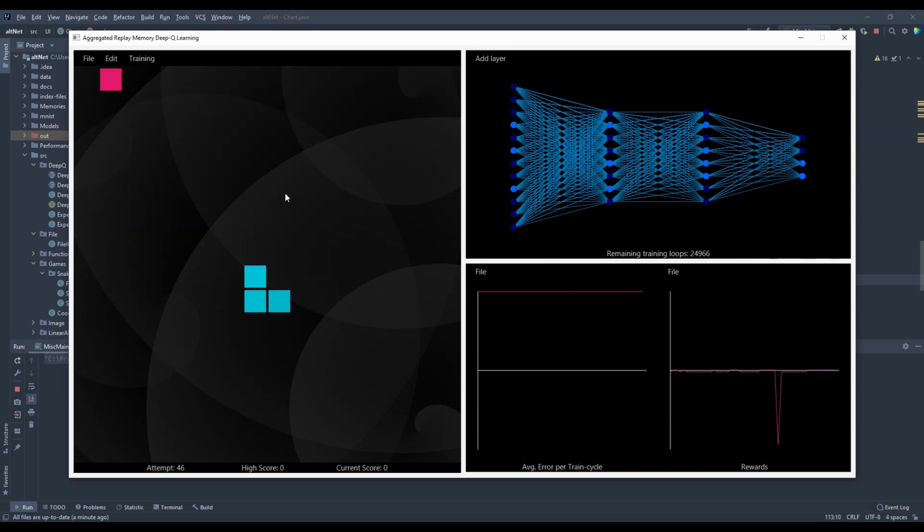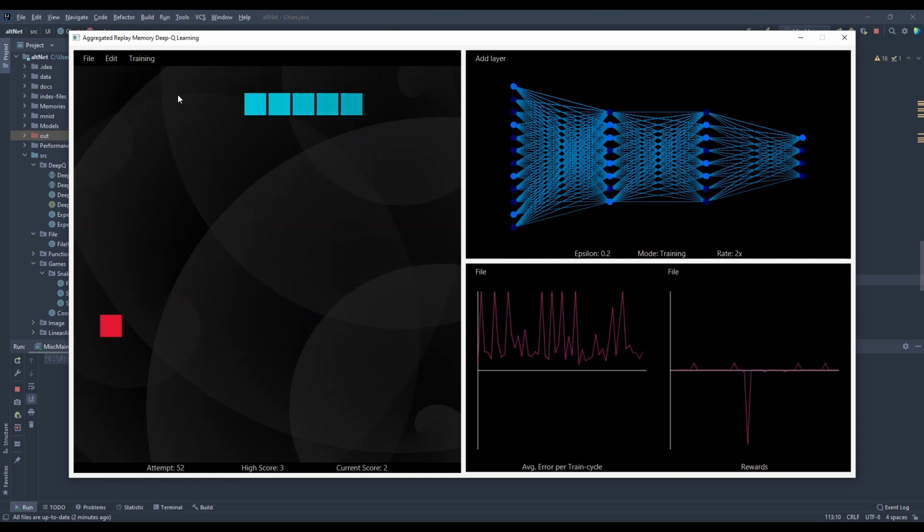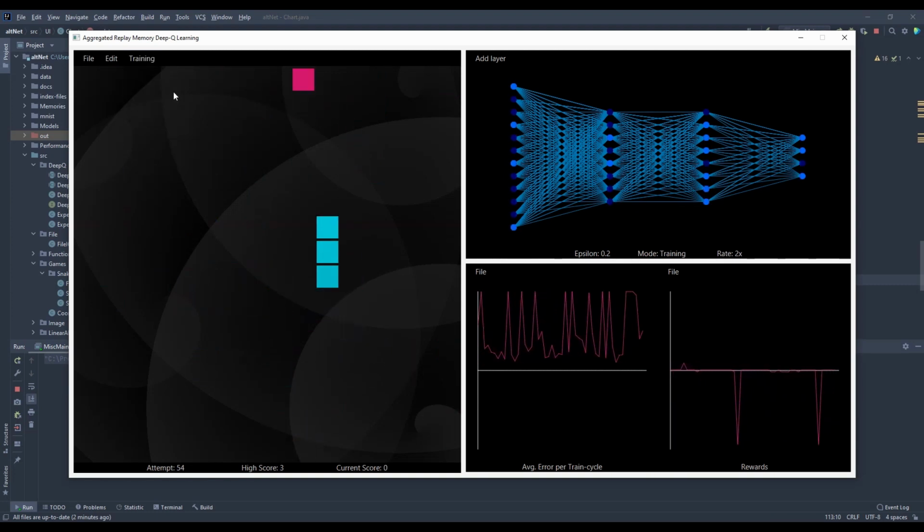As we can see, there is no activity within the environment. However, the network is evidently learning. We will speed it up with the Rate option under Training and wait for it to finish. The amount of training loops to go is displayed below the network. I'm now going to slow down the training and give the network full control.